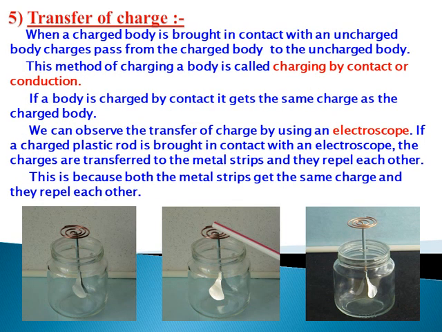Transfer of charge. Transfer of charge by means of conduction. When we take any charged object near the top of the rod, then it transfers electrons to the nearby strip, and then the strip opens. This shows that if the strips repel each other, it means the same charges are there, or if the strips come close to each other, it means opposite charges are there.